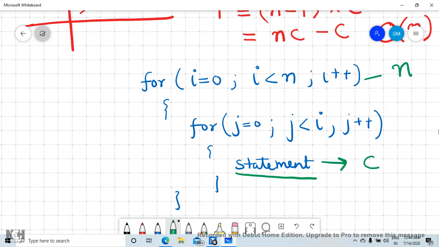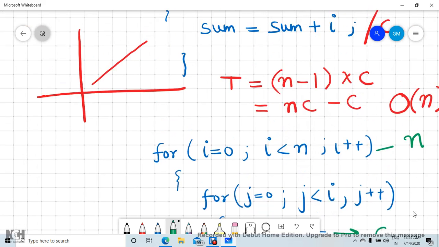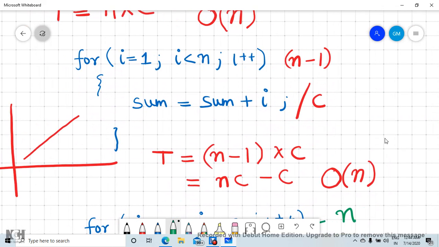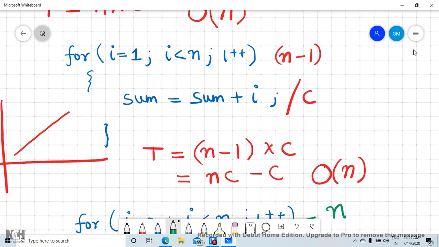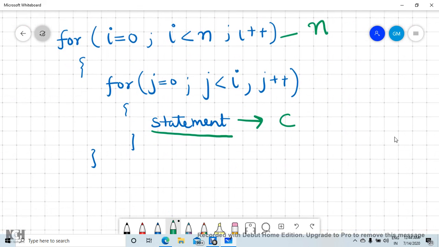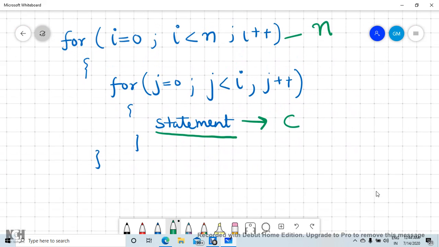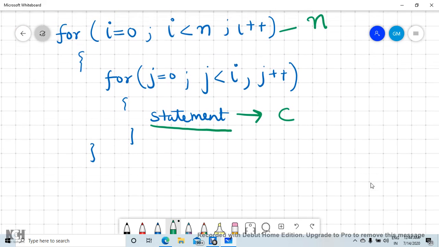So in this case it is not as easy to guess the time as it was in the examples described earlier. So how do we calculate the time here?